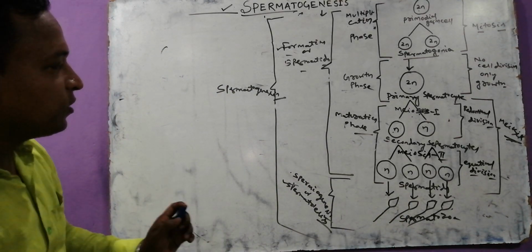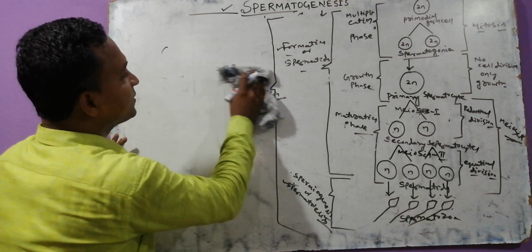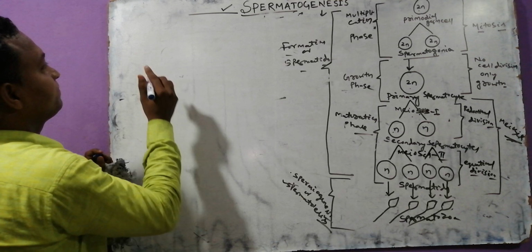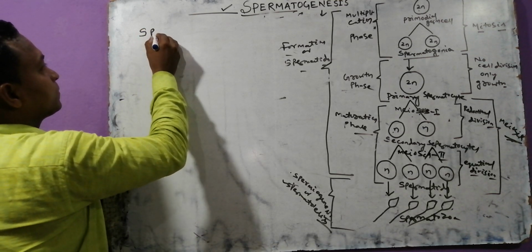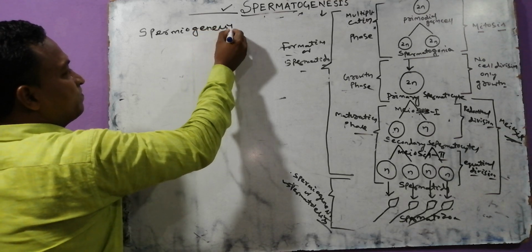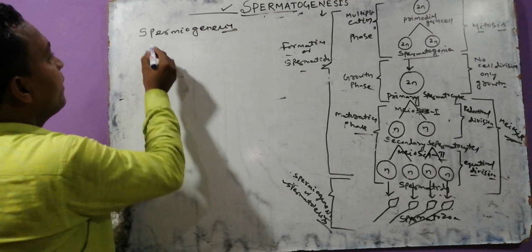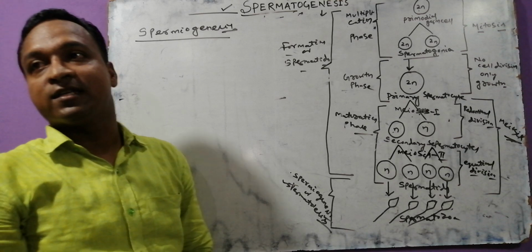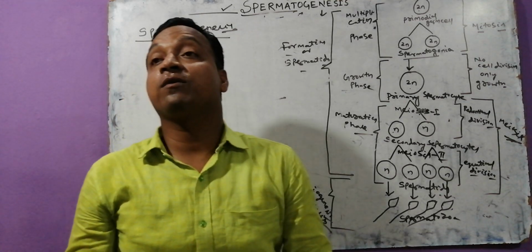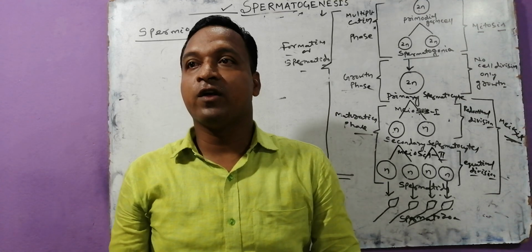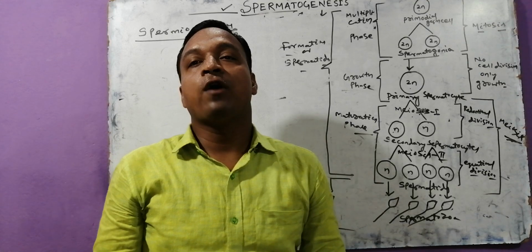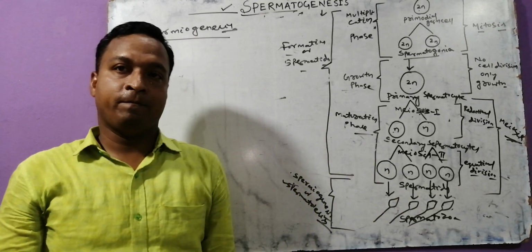Now we are talking about spermiogenesis, the conversion of the spermatid into spermatozoa. Okay guys, let us talk about spermiogenesis. Before we start, try to guess, my dear, we have to know the structure of the sperm. Very interestingly, we have to know the structure of the sperm.